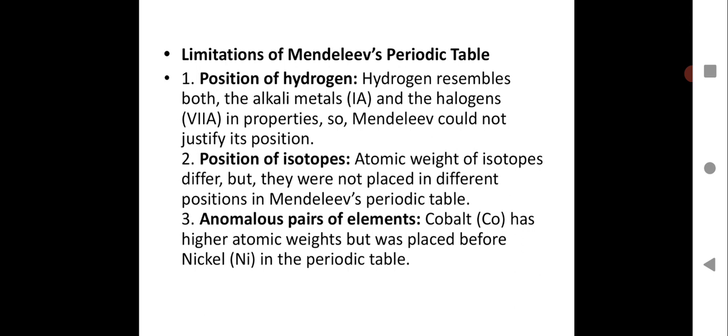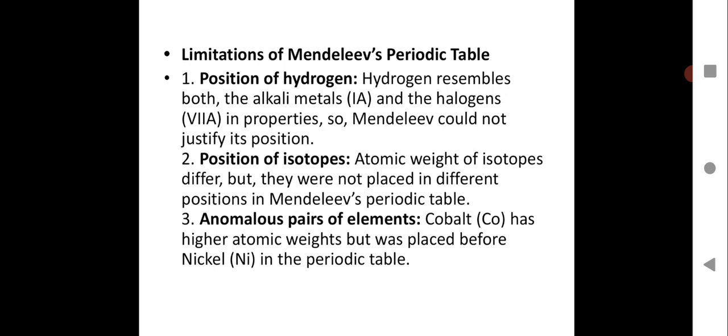So Mendeleev could not justify its position. The position given by Mendeleev in the periodic table had some controversy, that the position is not correct, because the properties shown by hydrogen resemble the properties of alkali metals and the halogens.